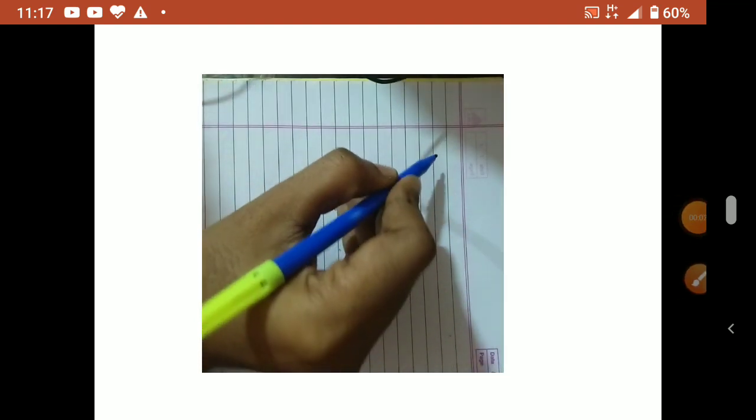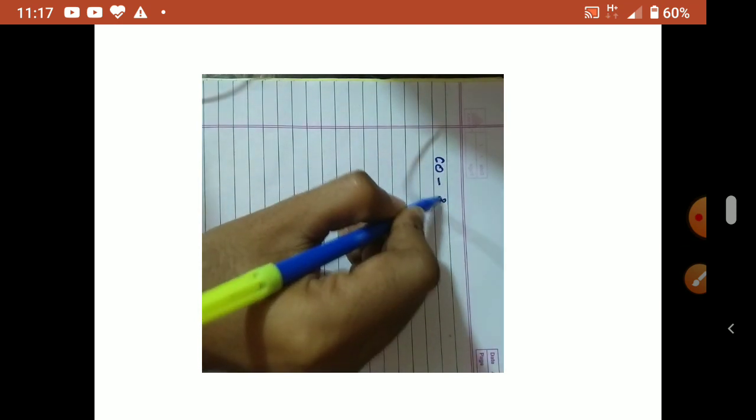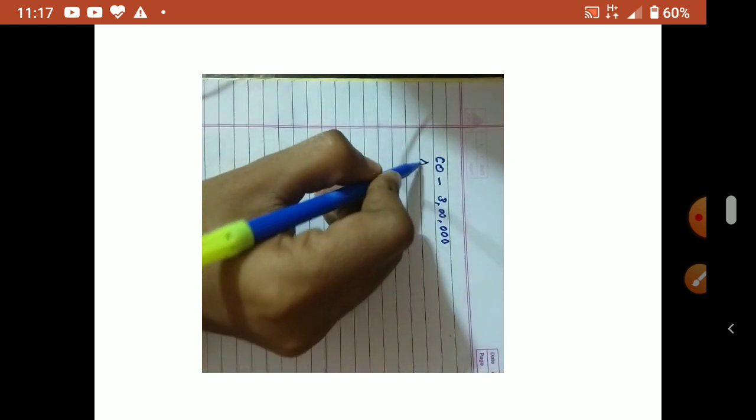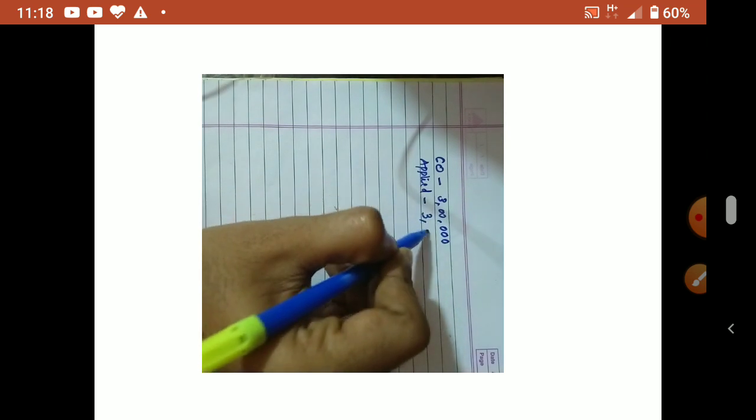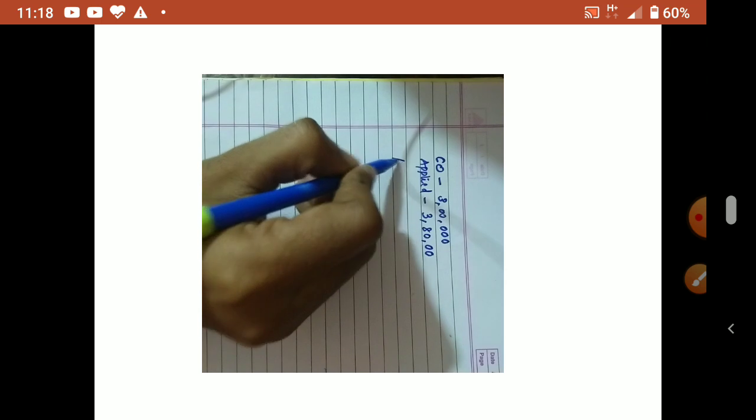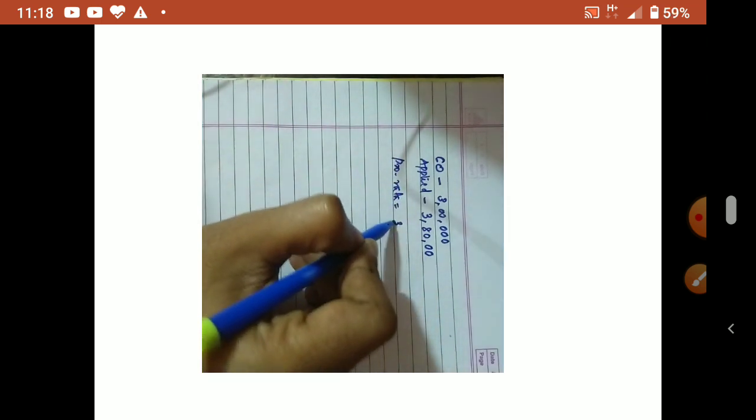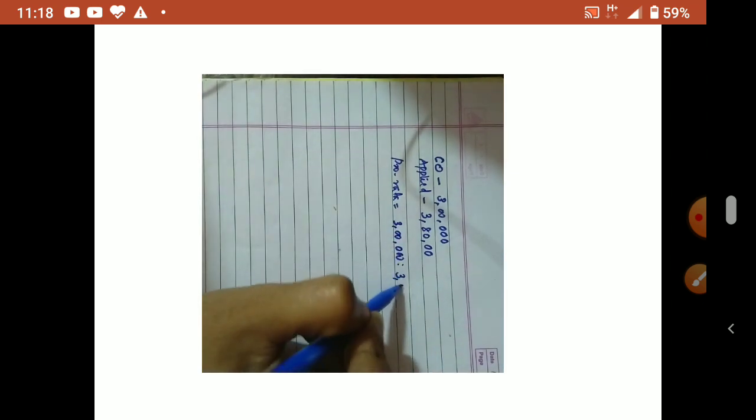Okay, first I write the details. Company issued how many number of shares? 3 lakh. Public applied is 3 lakh 80,000. Okay, so pro rata they allotted 3 lakh 50,000.